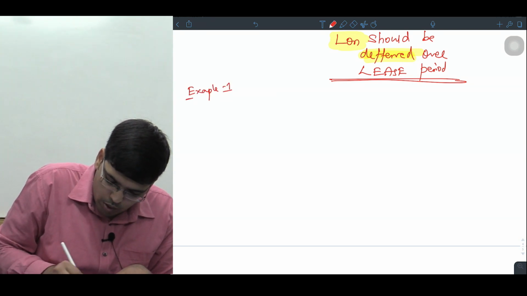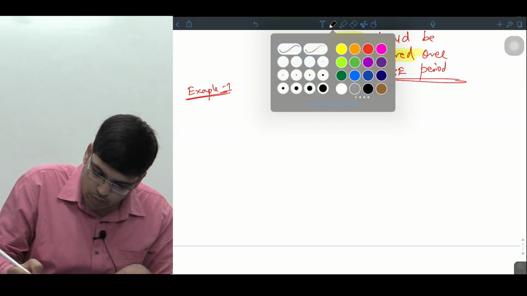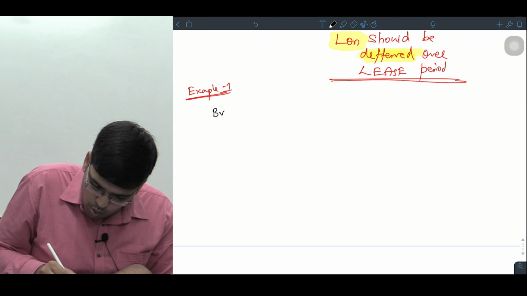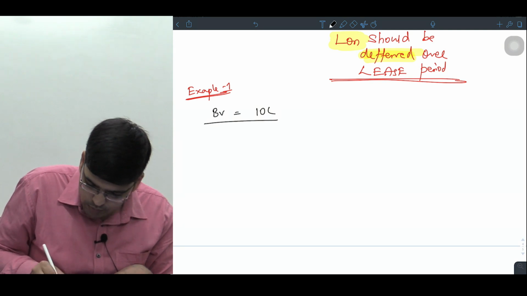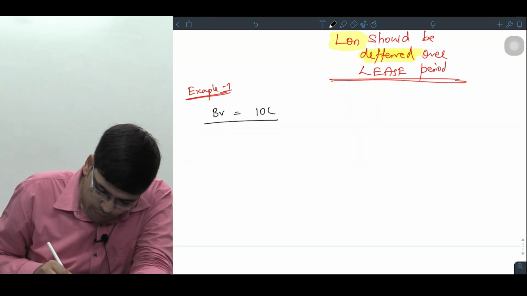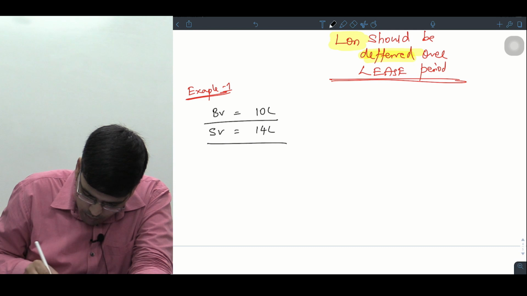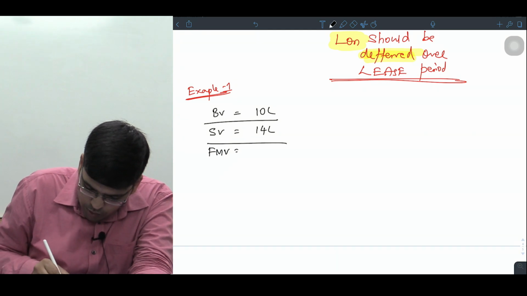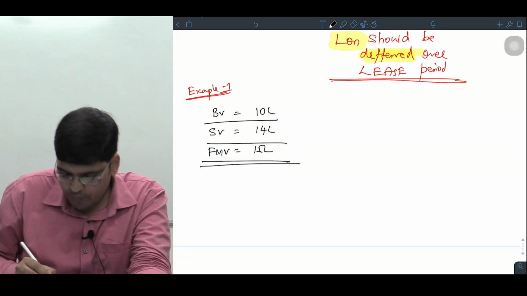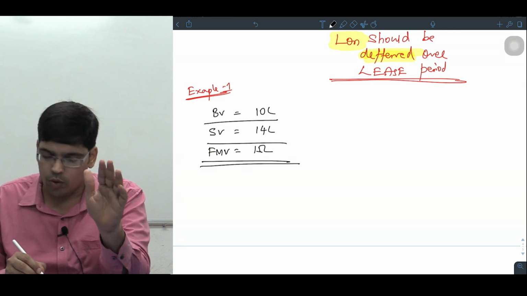एग्जाम्पल नंबर 1 ऑन दिस कॉन्सेप्ट. ओके, एग्जाम्पल नंबर 1 लेके समझते हैं. सुनो, book value of the asset is how much? 10 lakhs. The asset that you have sold, इसका बुक वैल्यू कितना है? 10 lakhs है. The sale value is how much? The sale value is 14 lakhs. But whereas fair market value is how much? 15 lakhs. मतलब the asset could have been sold for 15 lakhs, but you are selling at what price? 14 lakhs.